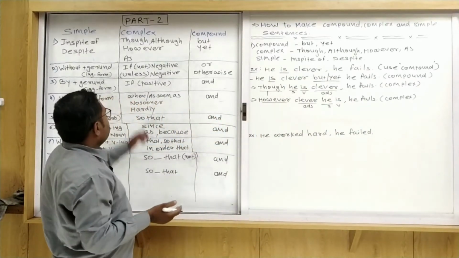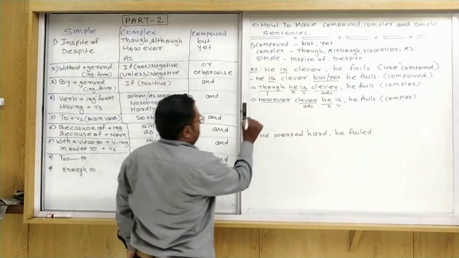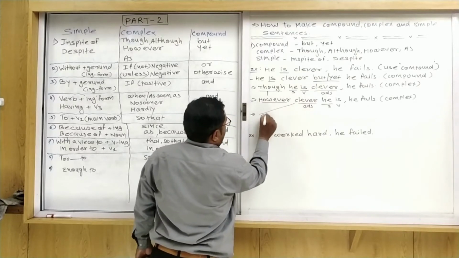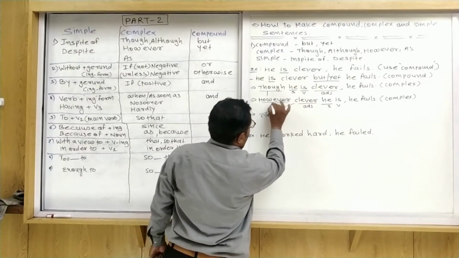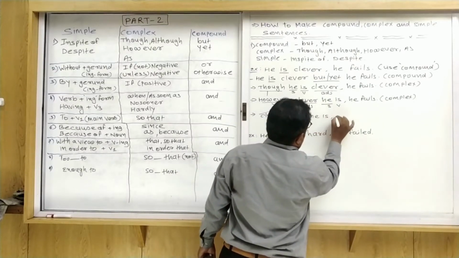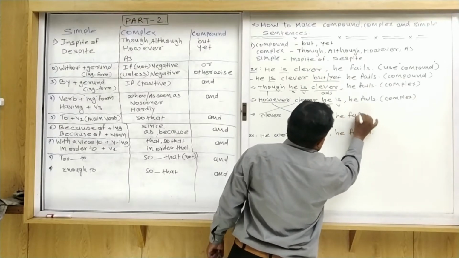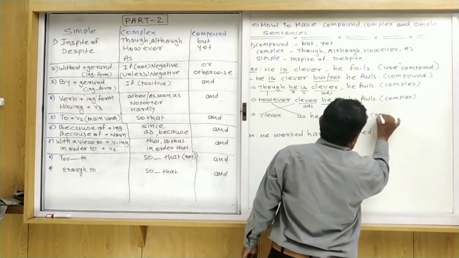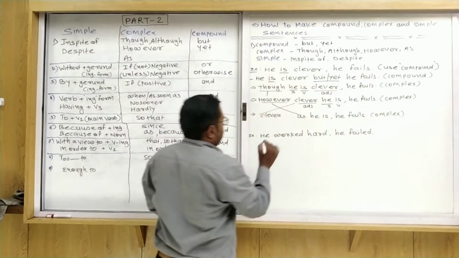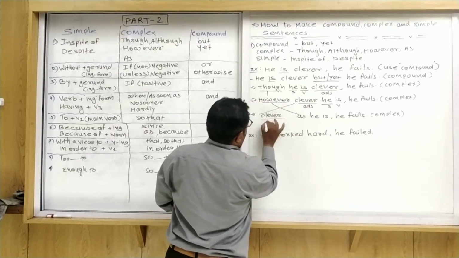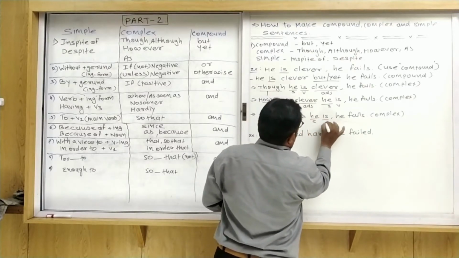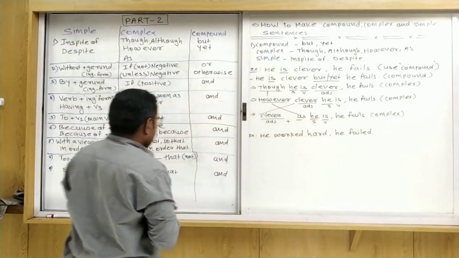Now one more thing, we try to use as. When we use as, first of all write down clever, that is the adjective. Clever as he is, he fails. That is a complex sentence. Okay, so you can see that first I used the adjective clever, after that as, and then the subject and then the to be form, the verb.